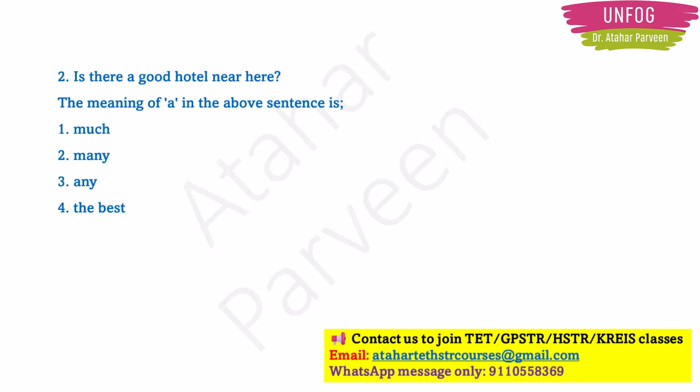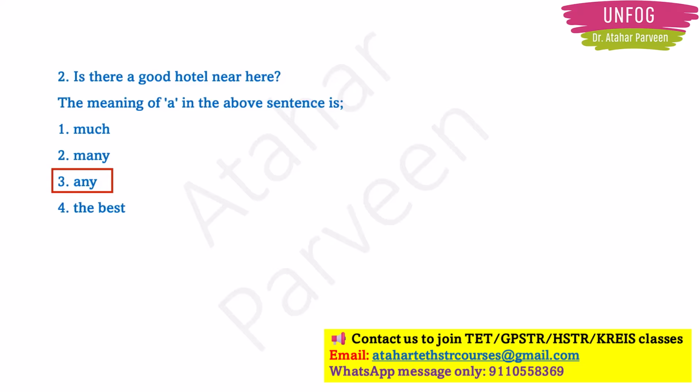They are talking about a good hotel, any one good hotel. So option 3, any, should be the correct answer. If they wanted to ask about many good hotels, then they would say, are there good hotels here? Correct?